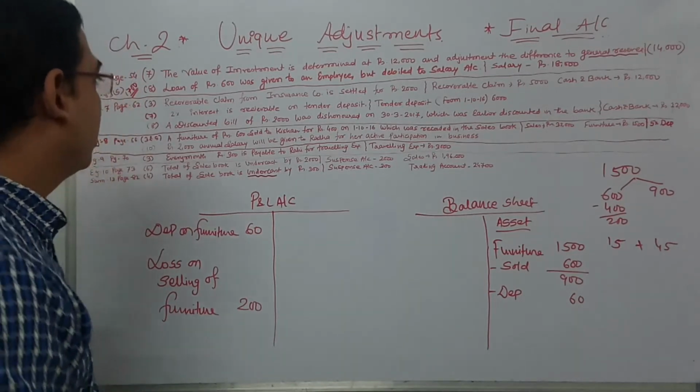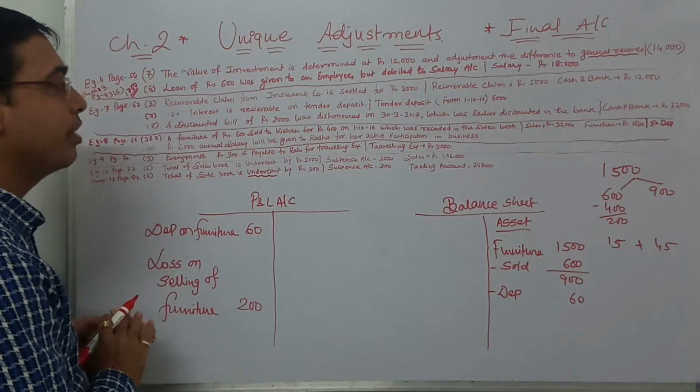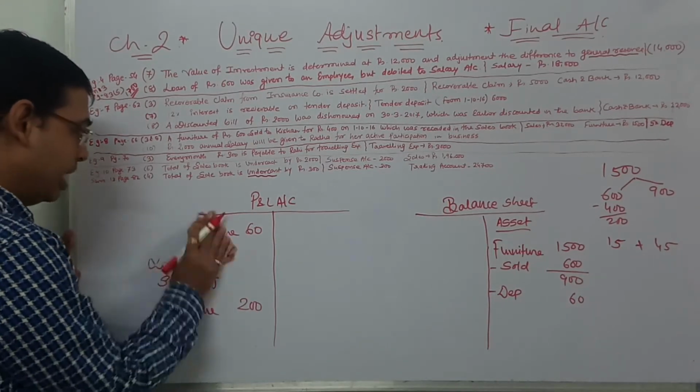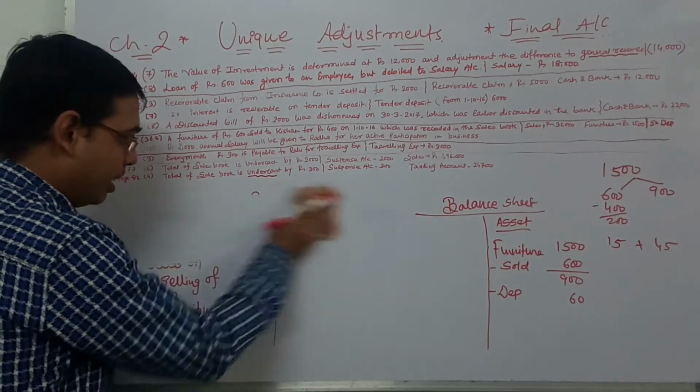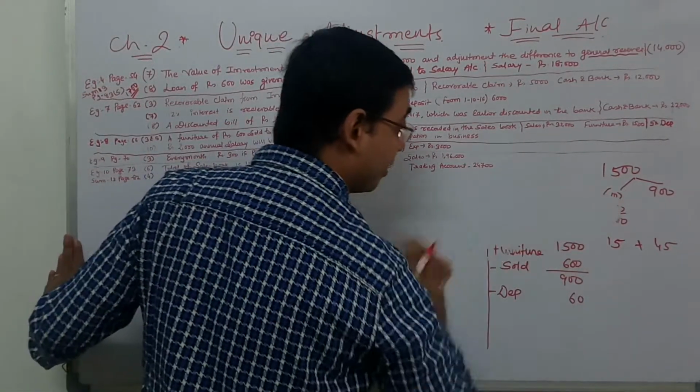Now moving to the next. Rupees 2,000 annual salary will be given to Radha for her active participation in the business. See, this is an income related to a partner.